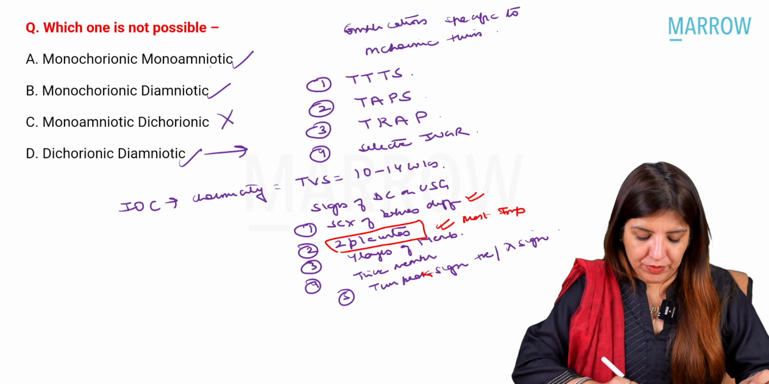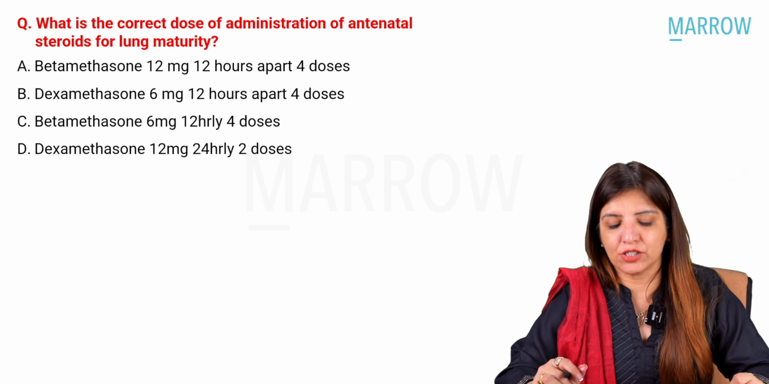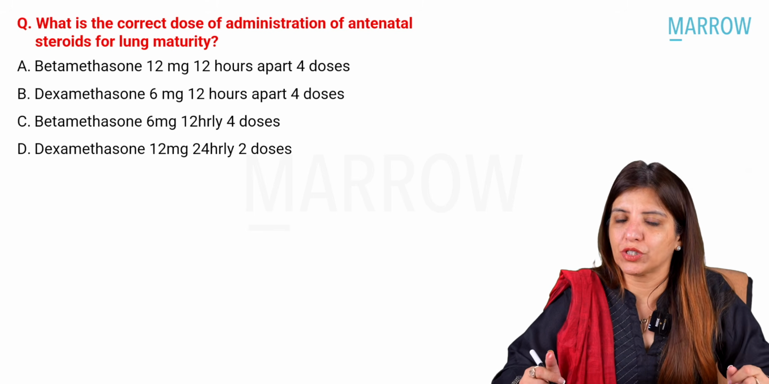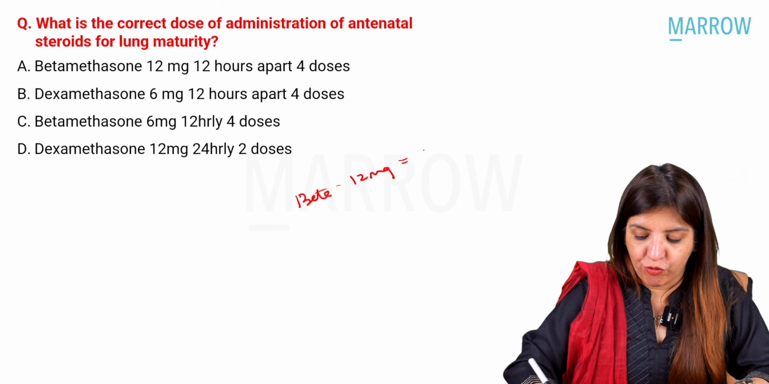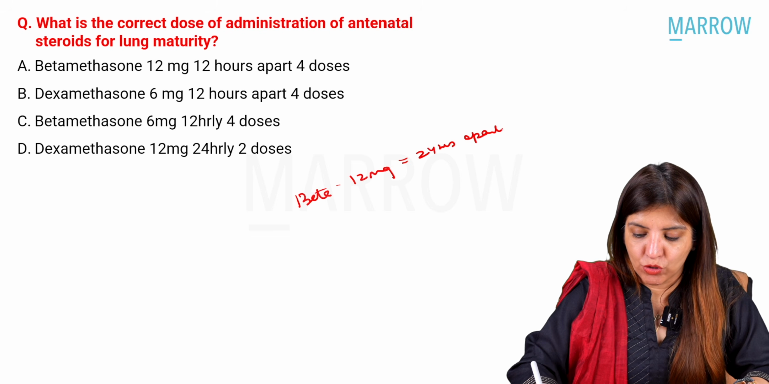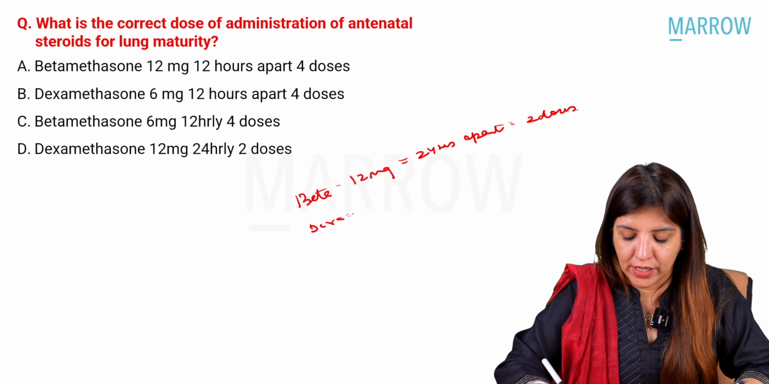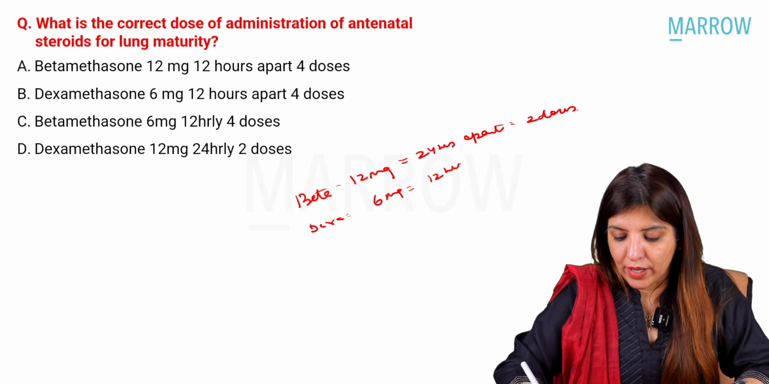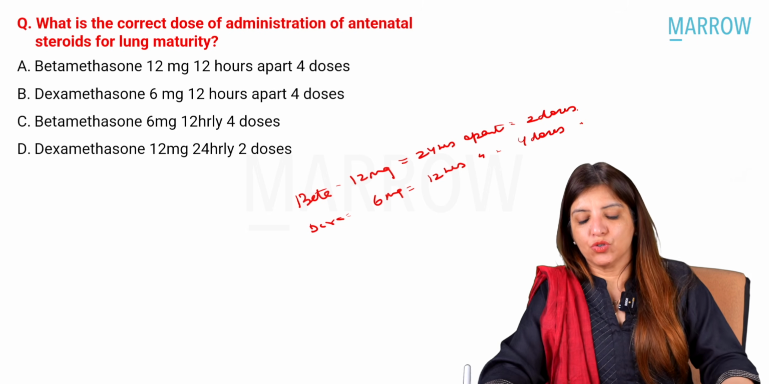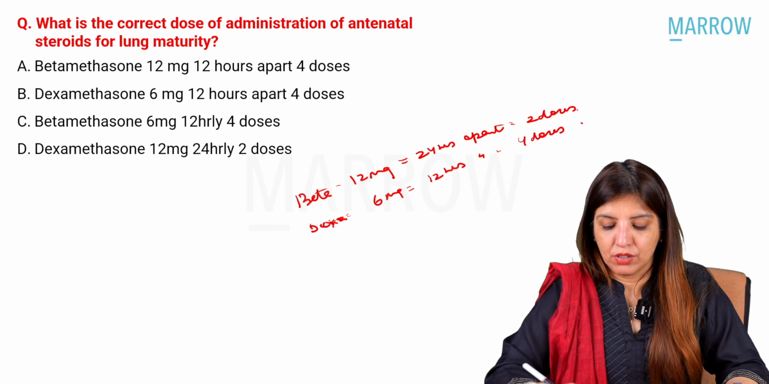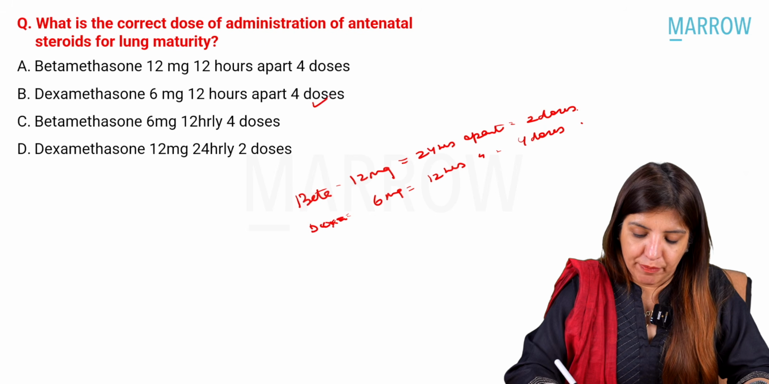Okay. Now, next question. What is the correct dose of administration of antenatal steroids? So, betamethasone, what is the dose? Betamethasone, the dose is 12 mg 24 hours apart. You have to give 2 doses. Right, whereas in case of dexamethasone, it is 6 mg 12 hours apart, 4 doses. Right, so these are the doses of betamethasone and dexamethasone. So 6 mg 12 hours apart, 4 doses.